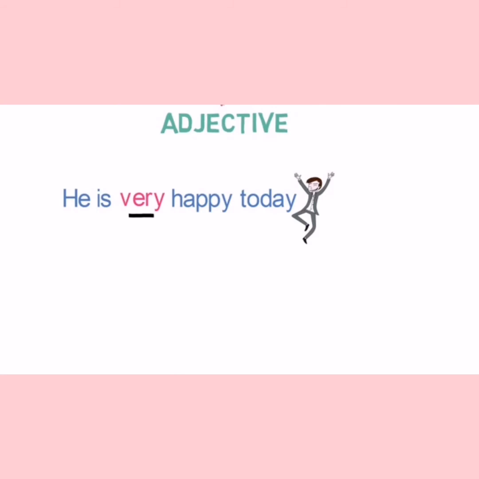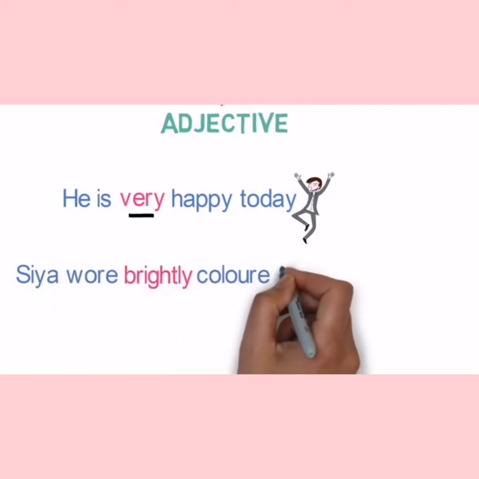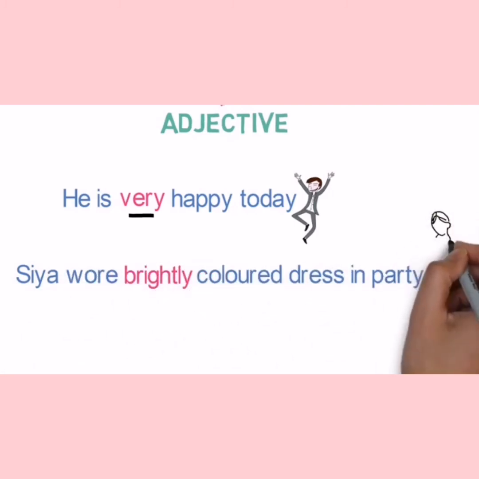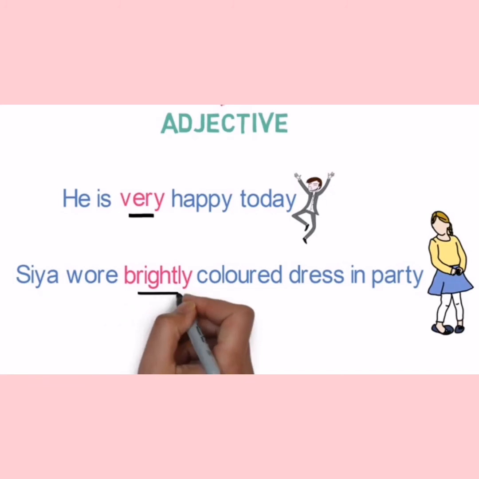Now we will understand this with one more example. Sia wore a brightly colored dress in the party. Now in this example, what is describing the dress? It is colored. So colored is an adjective. Now what is the intensity of the color? It is described by the word brightly. So it is an adverb. Now I hope you all have understood about adverbs that describe adjectives.